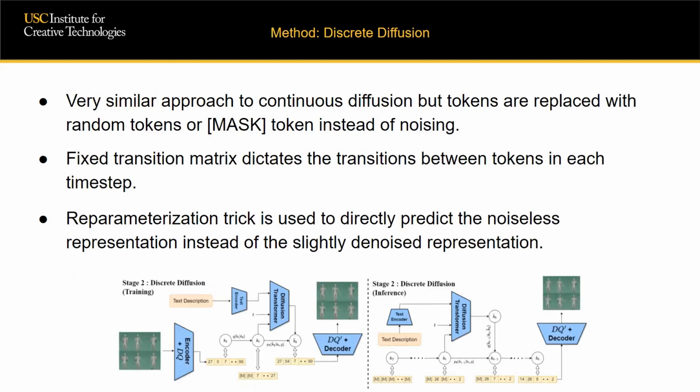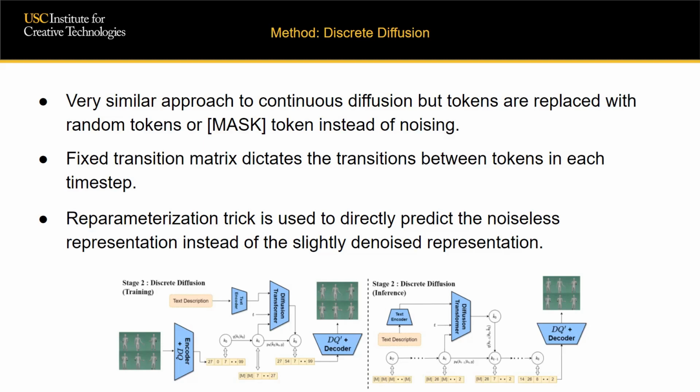The discrete version that we use is similar to the continuous one and is inspired from the VQ diffusion work mentioned earlier. We use the mask and replace diffusion strategy, where instead of gradually noising the sample, we randomly replace the tokens with other tokens or a new mask token. These transitions between tokens are governed by a fixed transition matrix. The forward step has a closed form solution, and hence we can go from the input sample directly to a random mask time step in a single jump. We also use the reparameterization trick where the model straight away predicts a denoised sample.